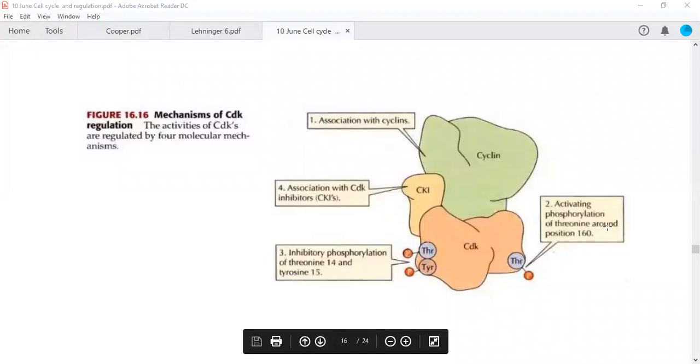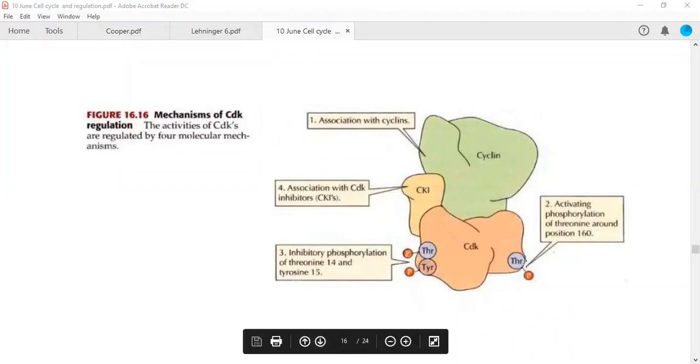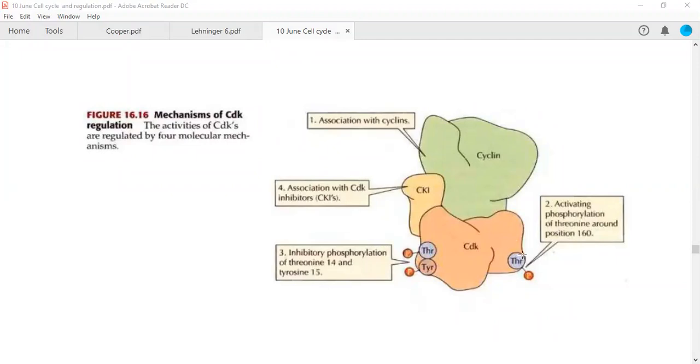One is around position 160 in the amino acid sequence. If we talk in terms of MPF, maturation promoting factor, threonine at position 161, if phosphorylated, is an activating phosphorylation. There are two other positions nearby, 14 and 15, in the amino acid sequence of this particular kinase. If these are phosphorylated, they are called inhibitory phosphorylations, at threonine 14 and tyrosine 15.